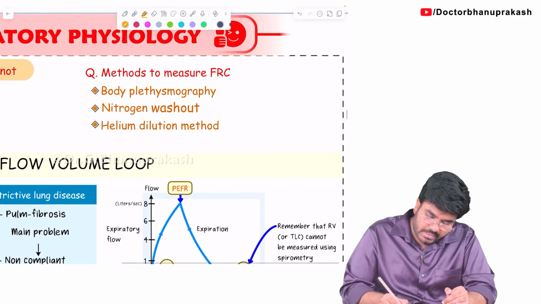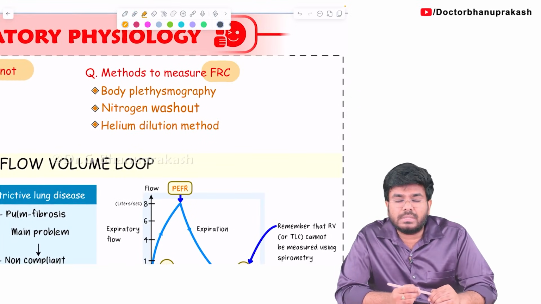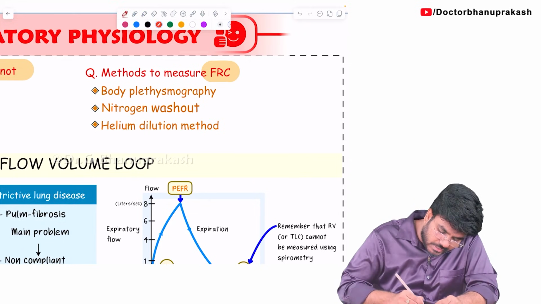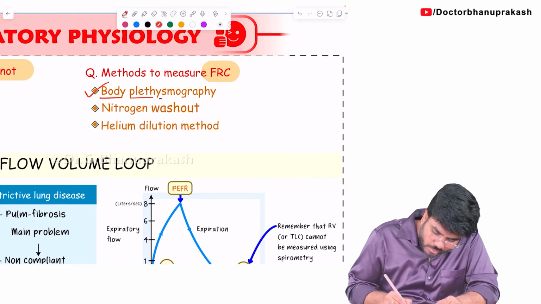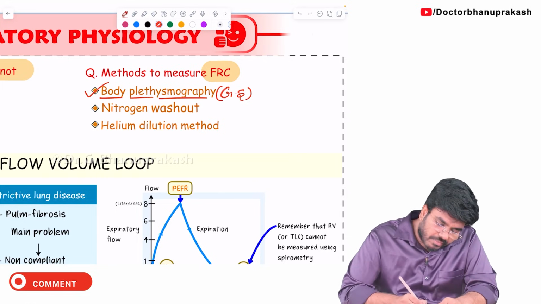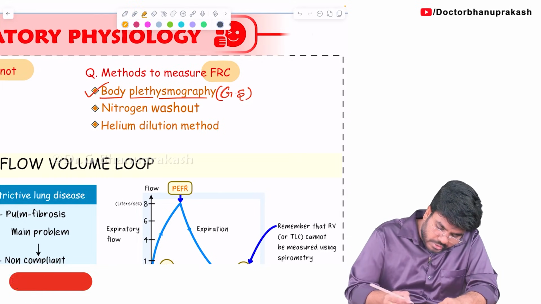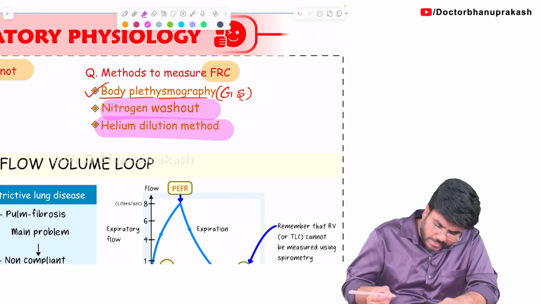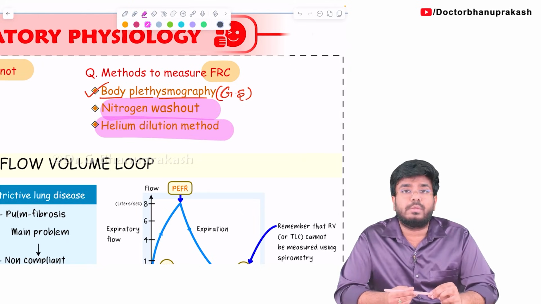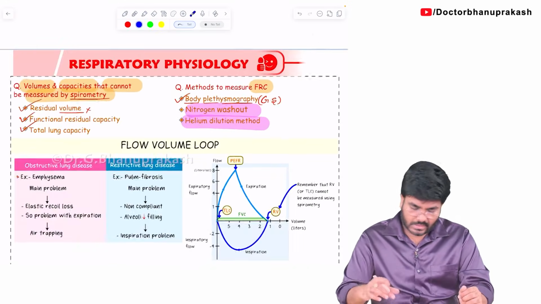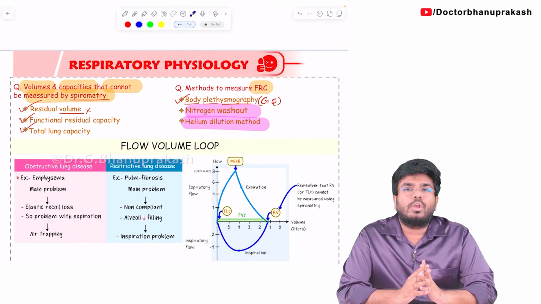Then how to measure them? This is a recent question, guys. What is the method to calculate the functional residual capacity? The best method, the gold standard method, is called body plethysmography. Apart from this, you can also use dilution methods, like the helium dilution method and the nitrogen washout method. These methods can be used for the calculation of the functional residual capacity. So with this, the topic of lung volumes and capacities is completed.